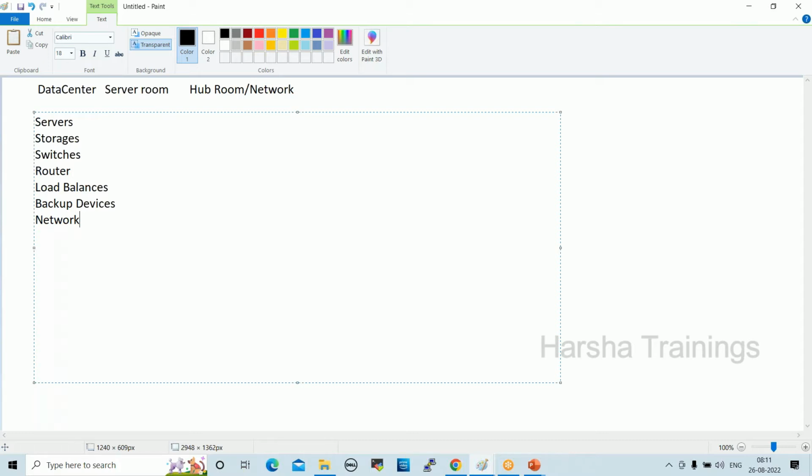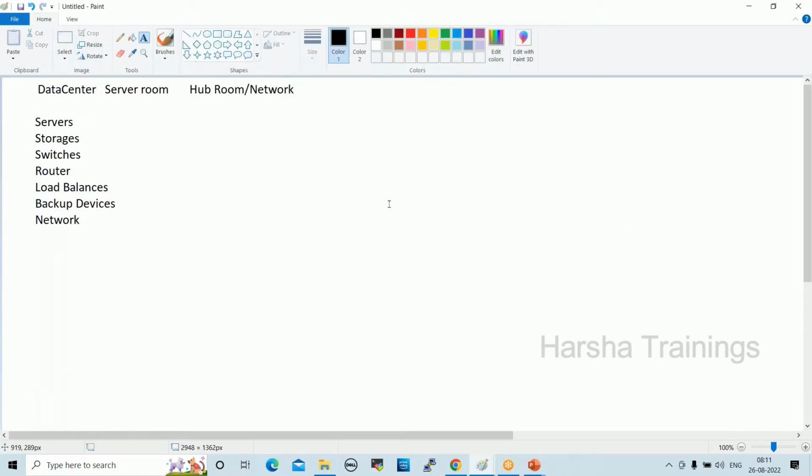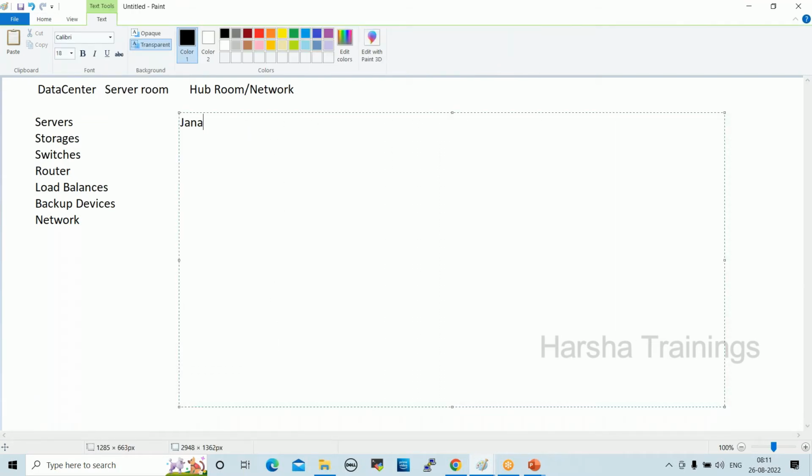Now we'll try to understand what the advantages of cloud are, right? So what are the advantages of cloud? We'll try to understand. For example, there is a Java project. So there is a startup company. In that startup company, they are preparing their first project. They are trying to get the first project from a client, right?